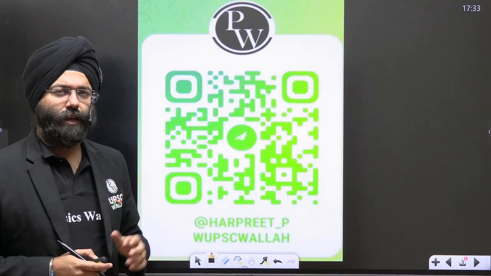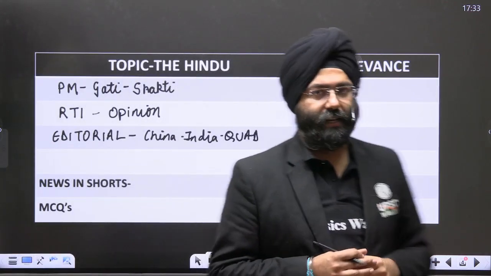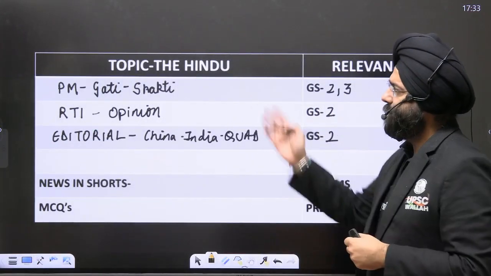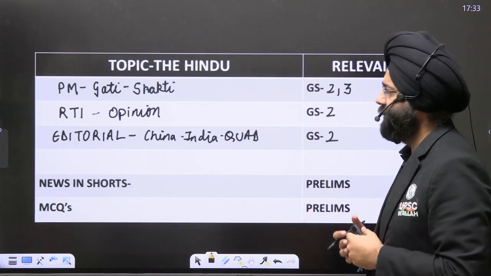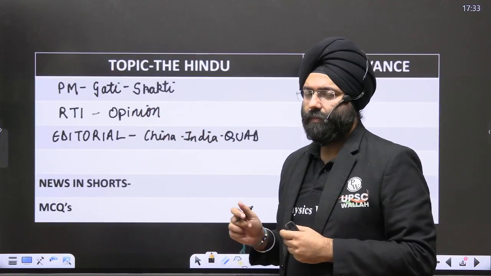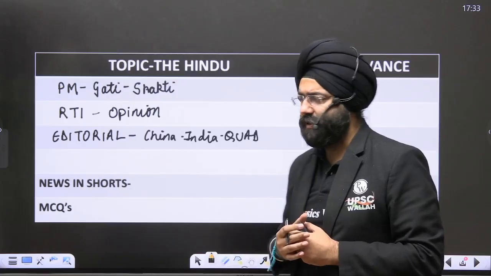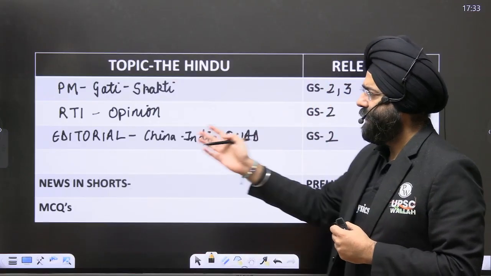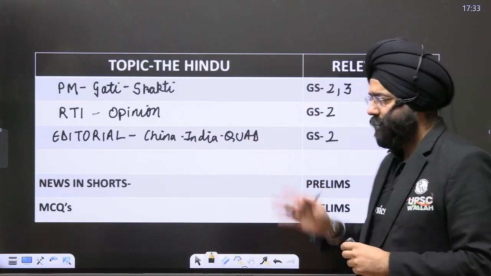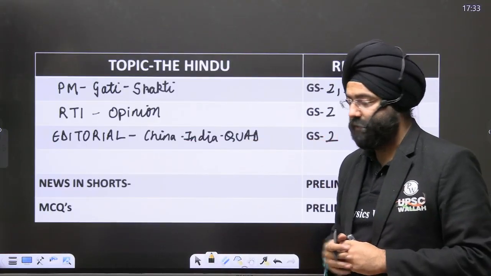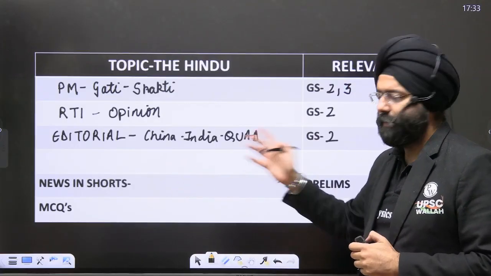Now, let us move ahead and see what all topics you're going to cover from today's news analysis. First of all is PM Gati Shakti, that is important from the perspective of General Studies Paper 2 and GS3. RTI, this is basically an opinion and form of editorial, and it is important from the perspective of civil services with respect to GS Paper 2, and editorial that deals with China, India, and Quad, important from the international relations perspective. Then we have the news in shorts and then MCQs, both for your preliminary examination.